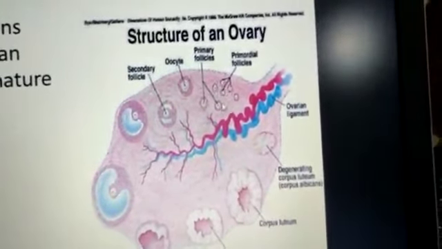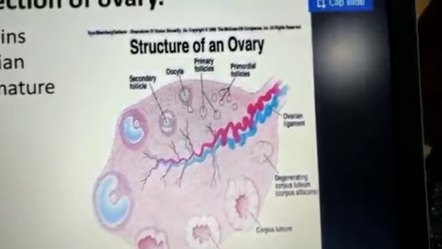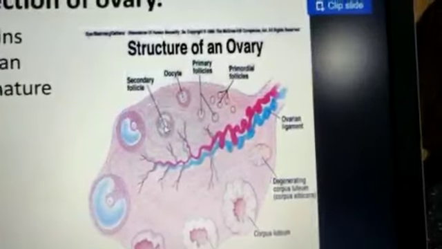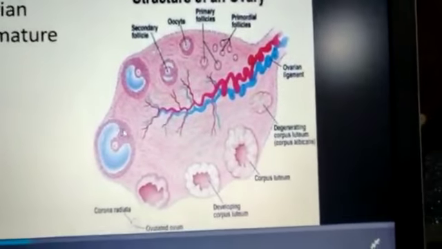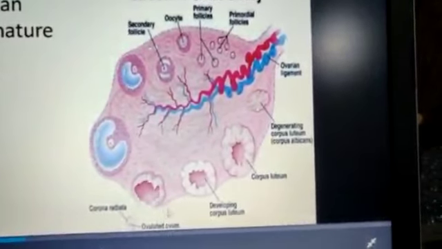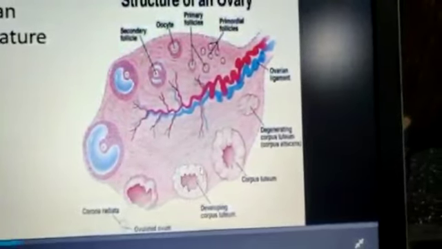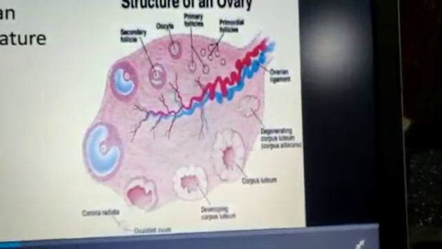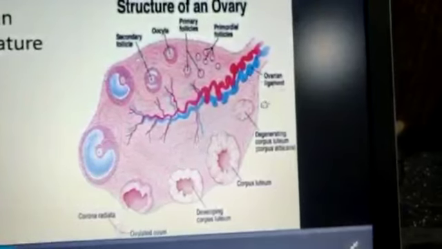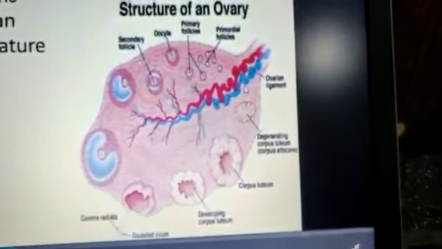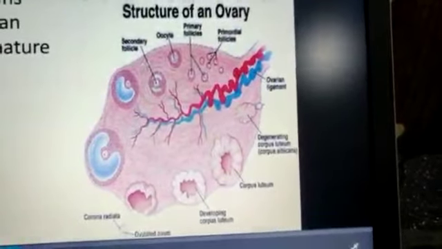These follicles are formed, and these are the primary follicles. Then the oocyte develops, then the secondary follicles. Then the follicle is ruptured, and the corpus luteum develops. This is the corpus luteum. The corpus luteum helps in the secretion of hormones. And then these are the ovarian ligaments. These are the structures of the ovary, which releases the ova.